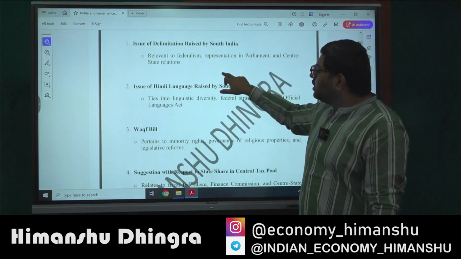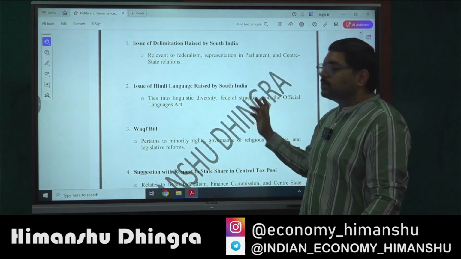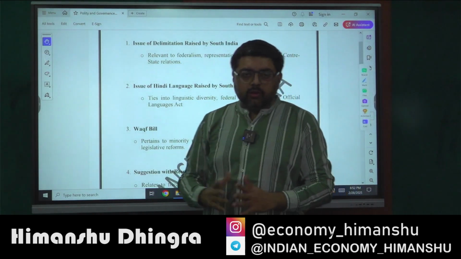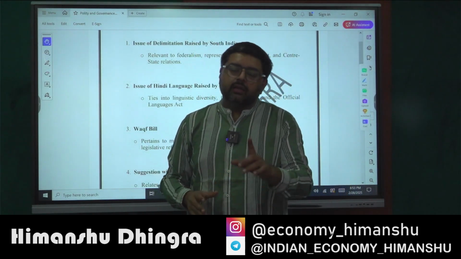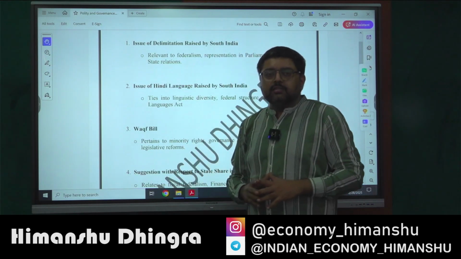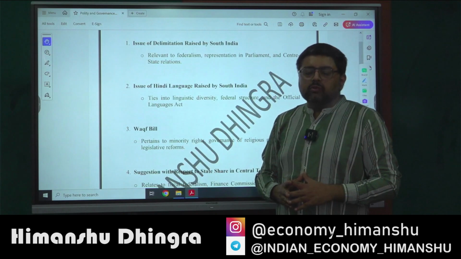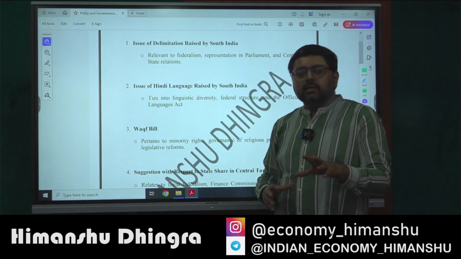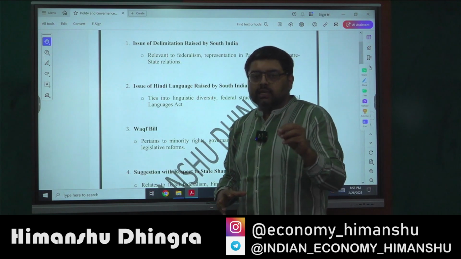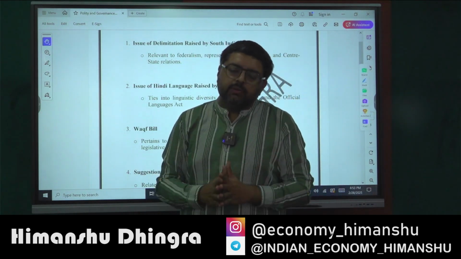Now second is with respect to the issue of Hindi language raised by South India. You know that the center government is implementing the new education policy. In that there is a three language formula, or three language model, which wants states to make three languages a part of the school curriculum, or syllabus.